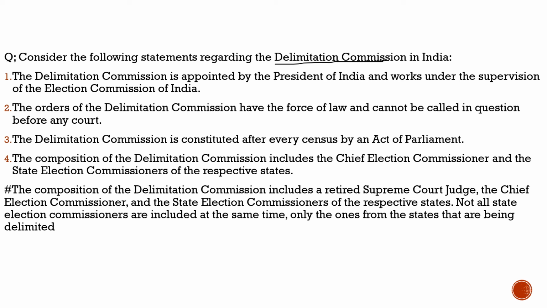Usually delimitation is done on the basis of the population, and it definitely impacts the seats in the Lok Sabha. So there is definitely concern from the southern states, that once they had implemented family planning and controlled the population growth in those states, it should not negatively impact their representation in the parliament.